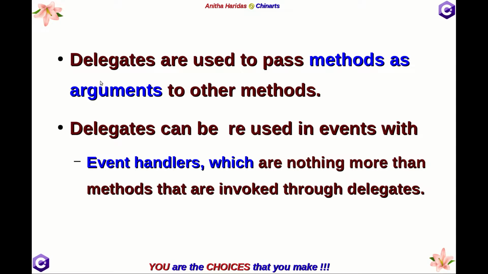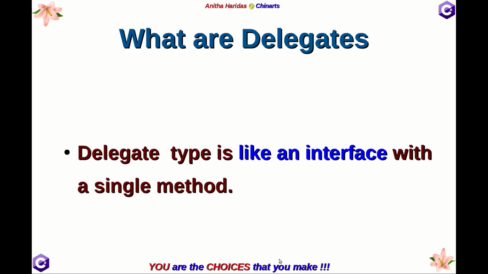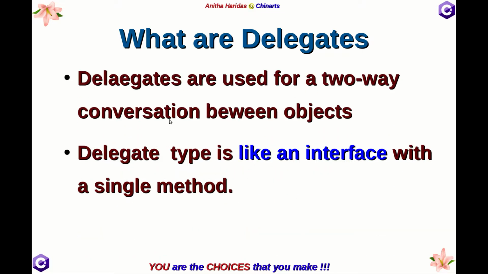So, in general, delegates are used to pass methods as arguments to other methods. Delegates can be used in events with event handlers, which are nothing more than methods that are invoked through delegate reference. So, delegate type is like an interface with a single method, or you can say delegates are used for a two-way conversation between objects, because it can be used for sending a message and receiving a message.